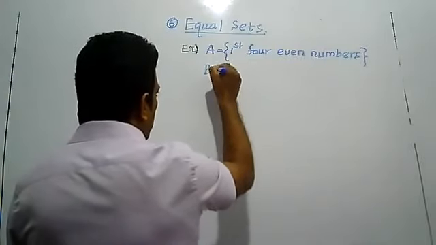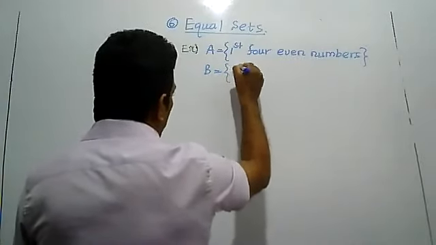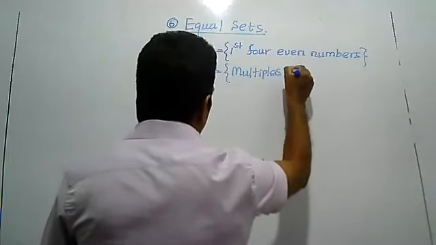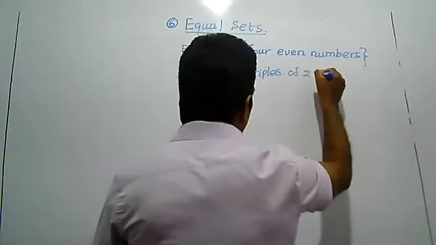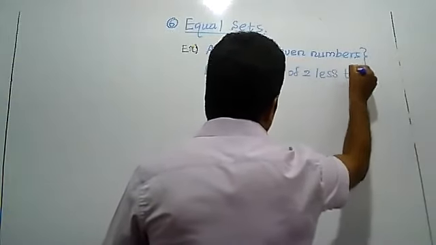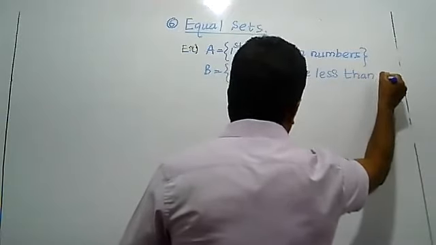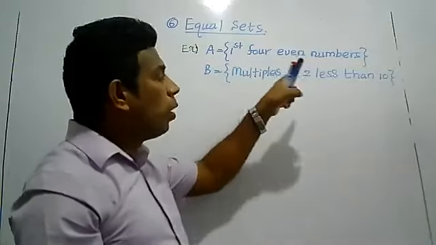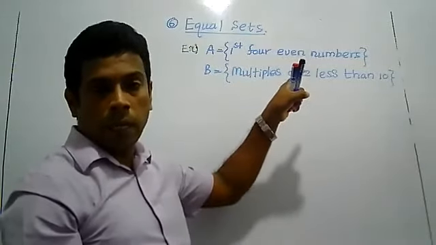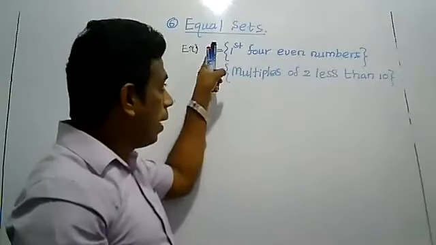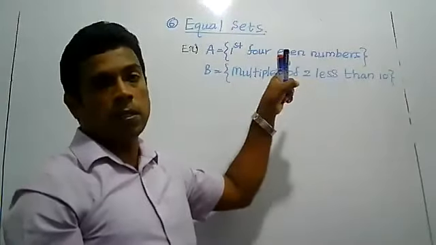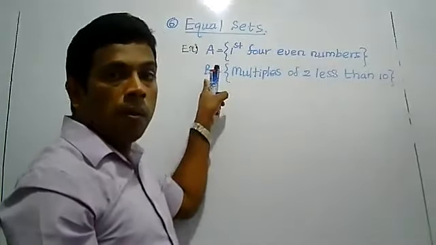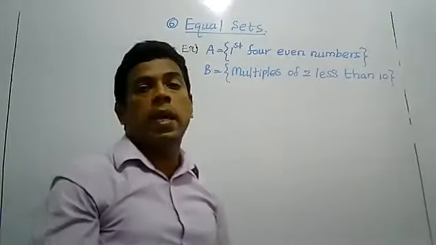Set B, multiples of 2 less than 10. I have given two sets. The first one, first four even numbers, is a describing method. I have described set A as first four even numbers. The second set B is multiples of 2 less than 10.